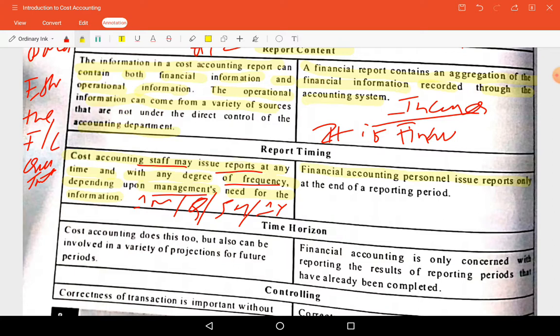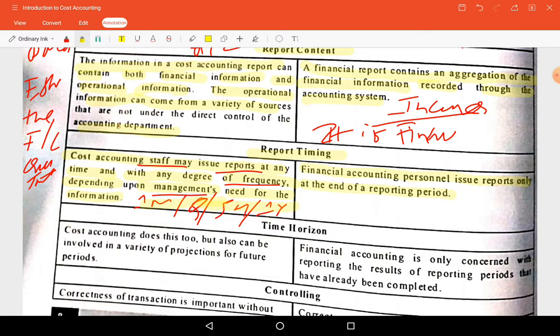Sometimes projected financial statements will be prepared, in some cases only half yearly, but not monthly or quarterly reports. Reporting timing: generally, when management requires, the cost accounting department will prepare the reports, but financial information will be prepared at the end of the financial year or calendar year.